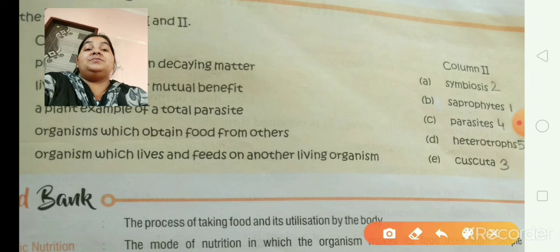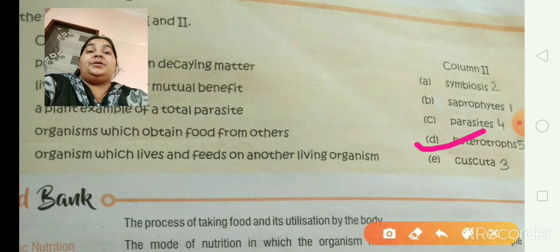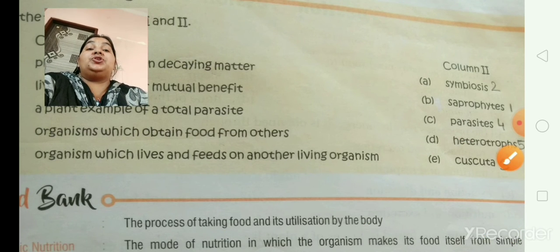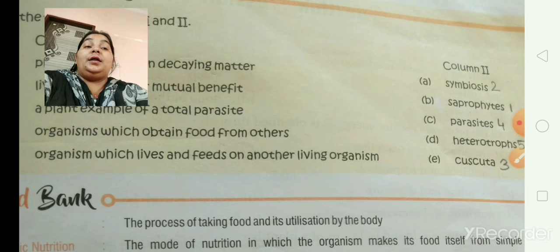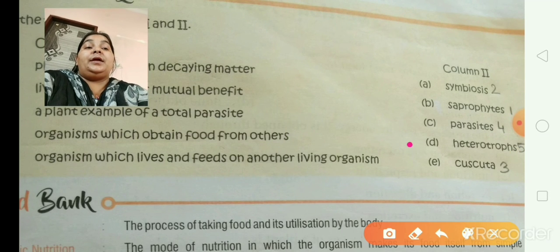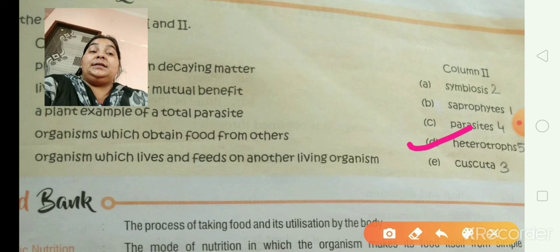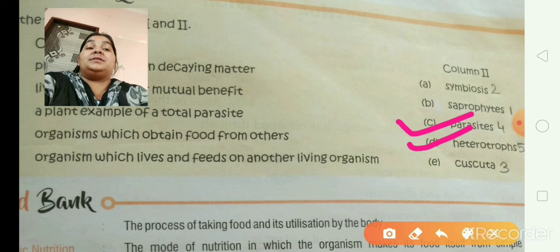And the last, organisms which live and feed on other organisms. Sorry, let me correct it. Organisms which obtain food from others are called heterotrophs, and organisms which live and feed on other living organisms are called parasites.